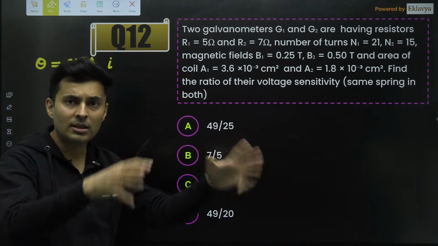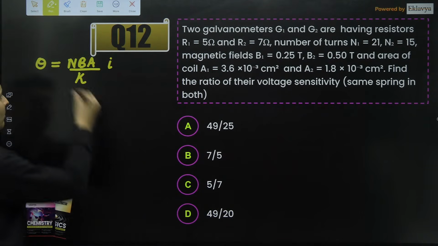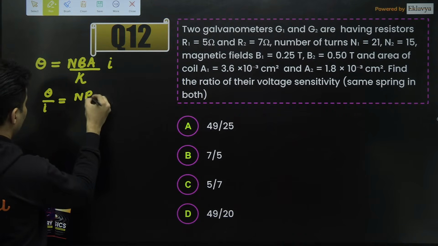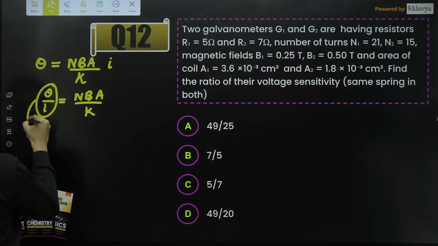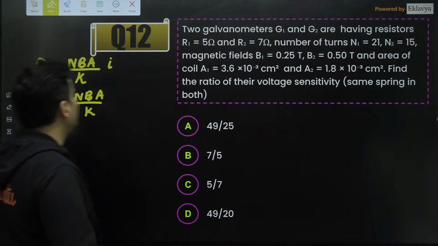Basketball is dribbled using your hands, never you kick it. So kick, K for kick. That's how you remember it. So this is nothing but theta by I is nothing but NBA divided by K. Now this number is nothing but the current sensitivity. Okay, this is nothing but your current sensitivity.